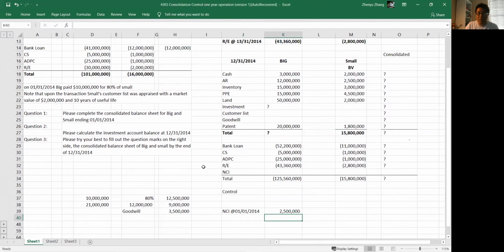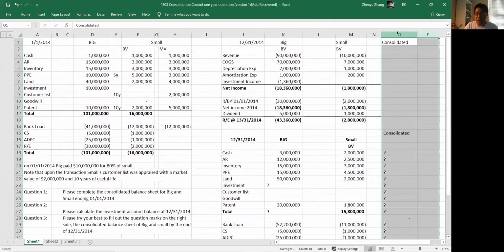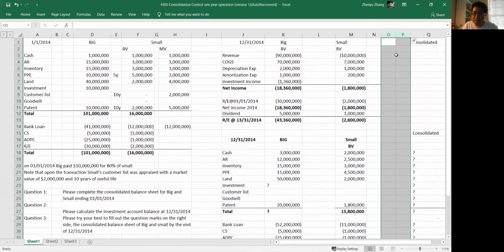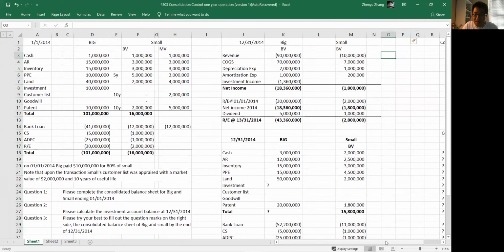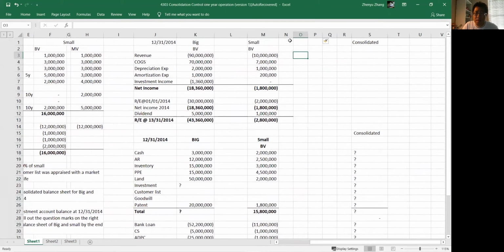Okay, so here, let's put this away and put a few steps here, put adjustments here. Let's calculate the mechanical total first.